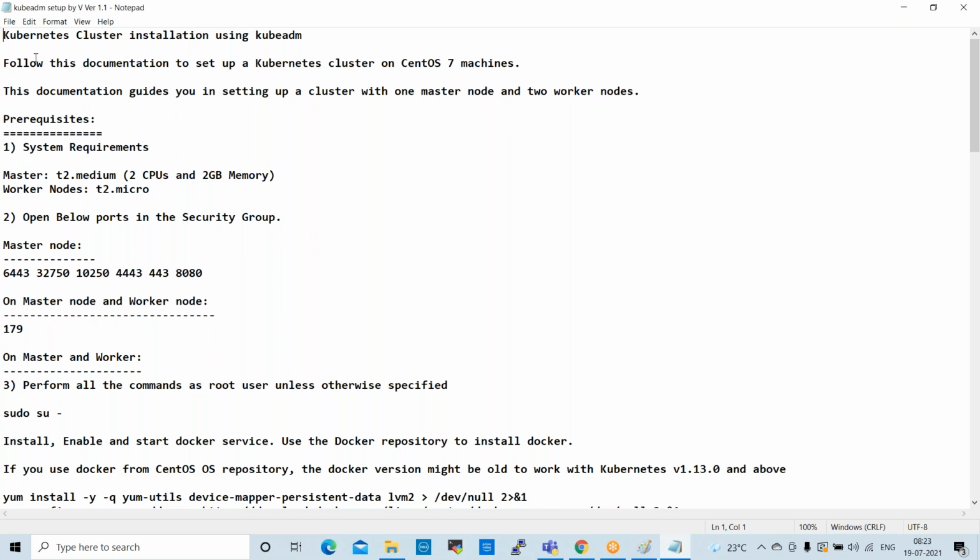See here, Kubernetes cluster installation using Kubeadm. So installation types. First, I'll tell you how many types there are. We have 4 ways to install Kubernetes. We have different ways to install Kubernetes, on AWS and elsewhere. So let us go quickly.